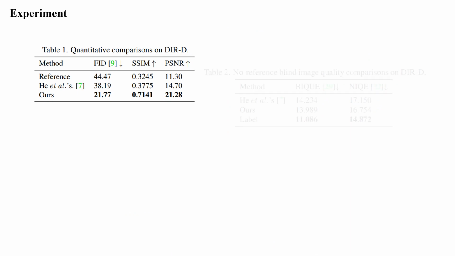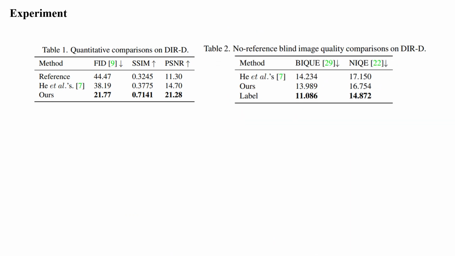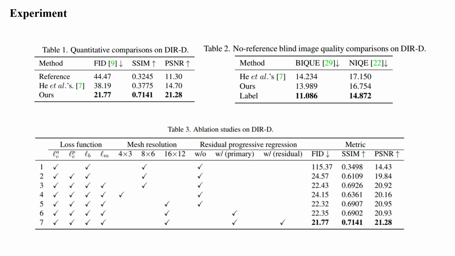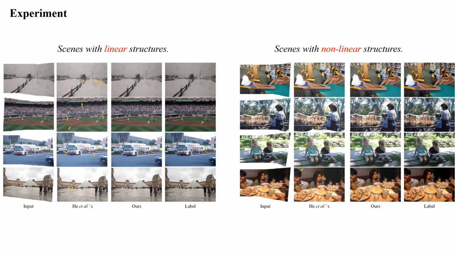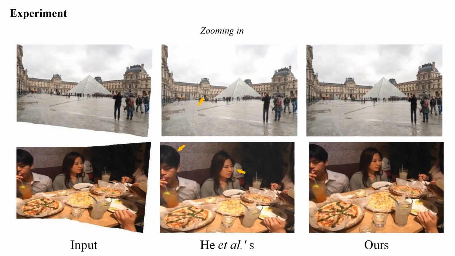In experiments, we conduct quantitative comparisons, no reference blind image quality evaluation, and ablation studies. The proposed baseline quantitatively outperforms the traditional methods with a large margin. Then we display the qualitative comparisons in different scenes. The traditional algorithm fails in the regions where the LSD algorithm fails to detect the line segments, while ours succeeds because the learning-based solution can effectively perceive the nonlinear semantic features.